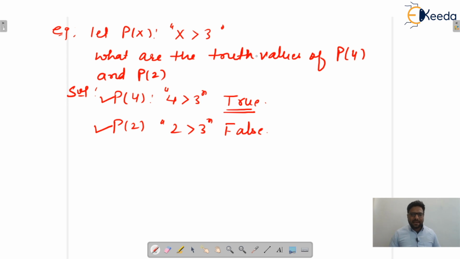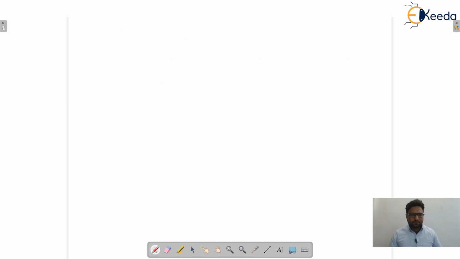Okay, so next we'll see what is quantifier. Quantification is a way to create a proposition from a propositional function. We'll see how it converts a propositional function into a proposition, and that is known as quantification.